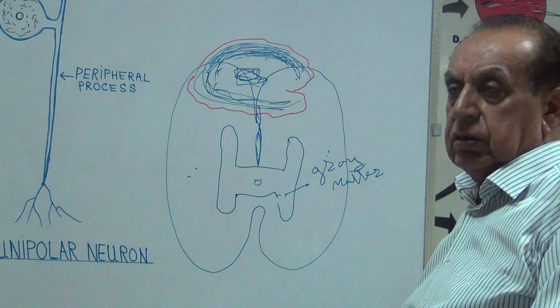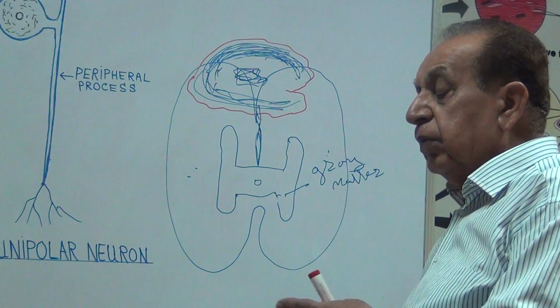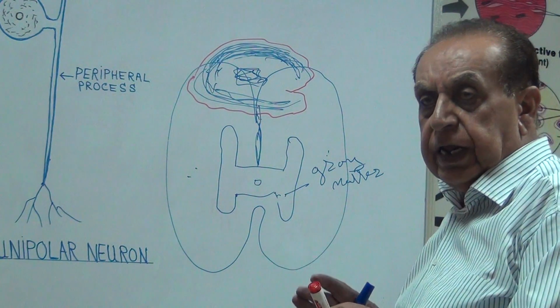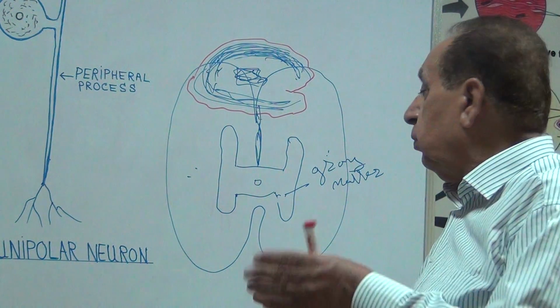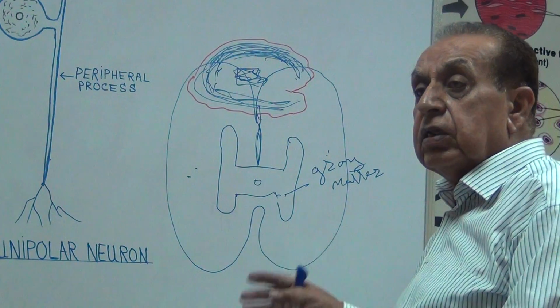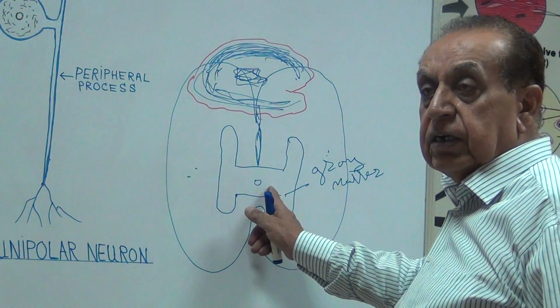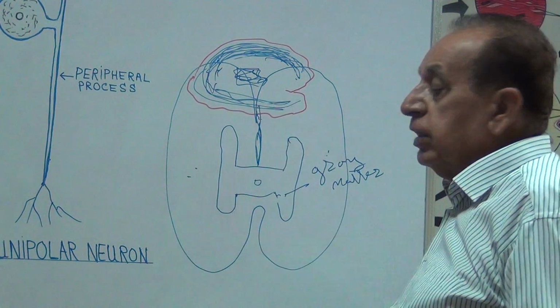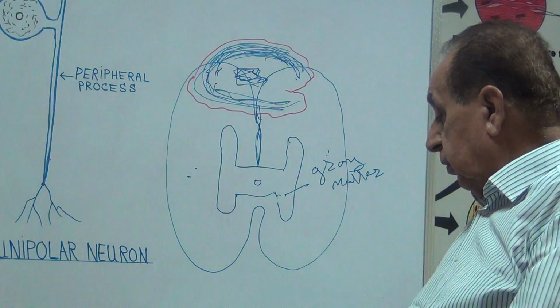So just reverse: in the cerebrum, the white matter is in the center and grey at the periphery, while in the spinal cord, the grey matter is in the center, H-shaped, and the outer area contains white matter.